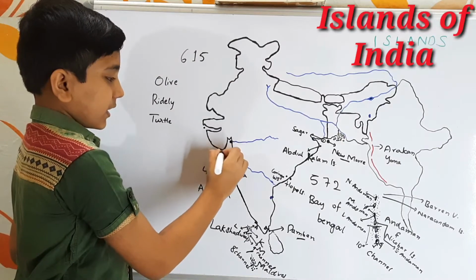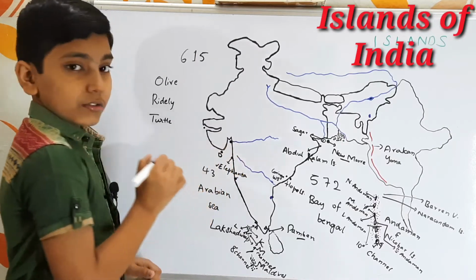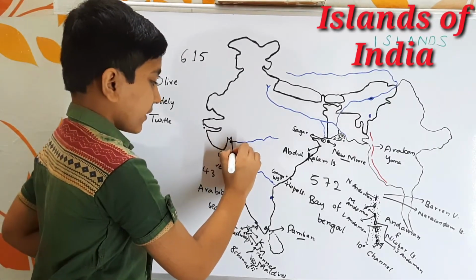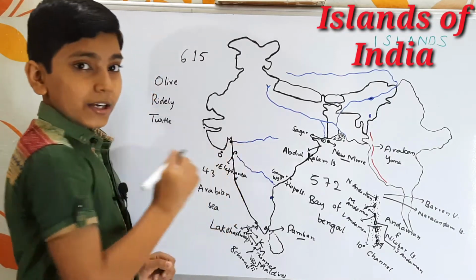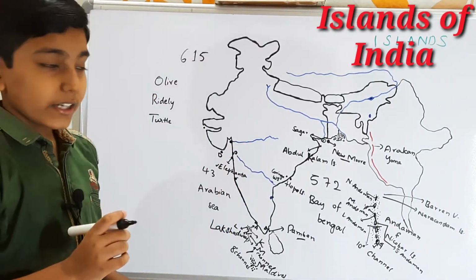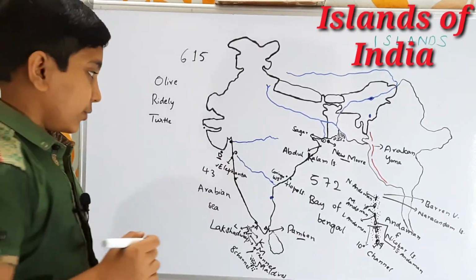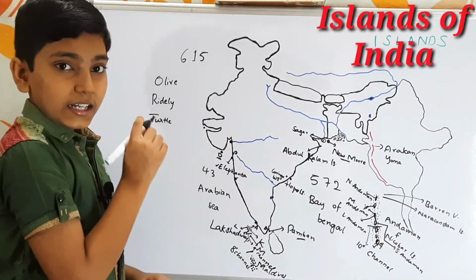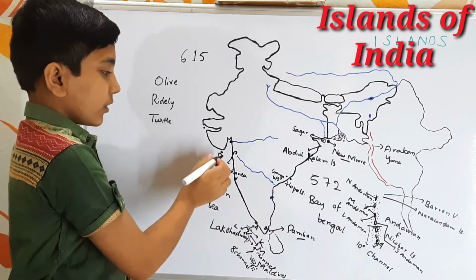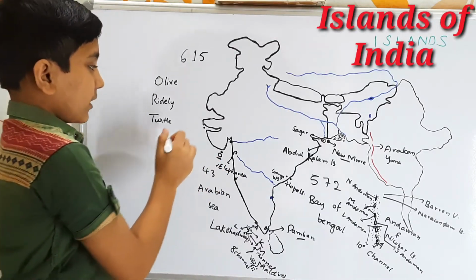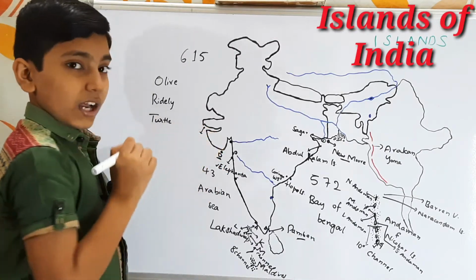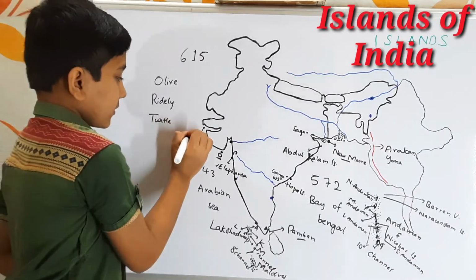And after that, here we find the Diu Island. Here we find Diu, and here we find the city of Daman. Daman and Diu, both these are a union territory, and their capital is Diu. So this island is the capital of Daman and Diu. It is situated in the Arabian Sea below Gujarat. So it is about the Diu Island. Next let's come to Gujarat. In Gujarat we find the Bet Dwarka Island.